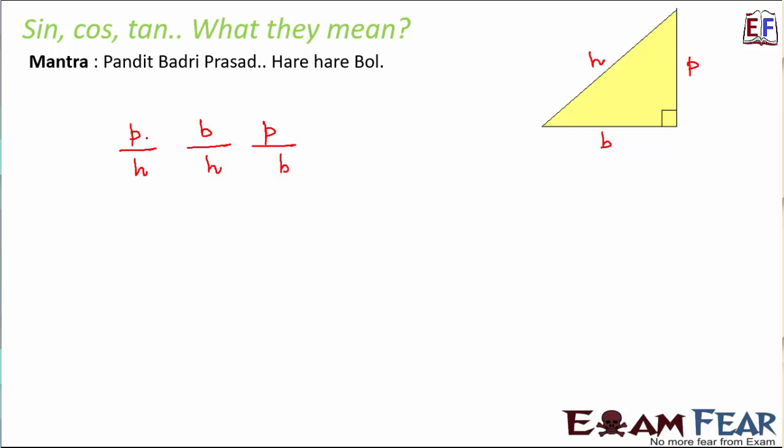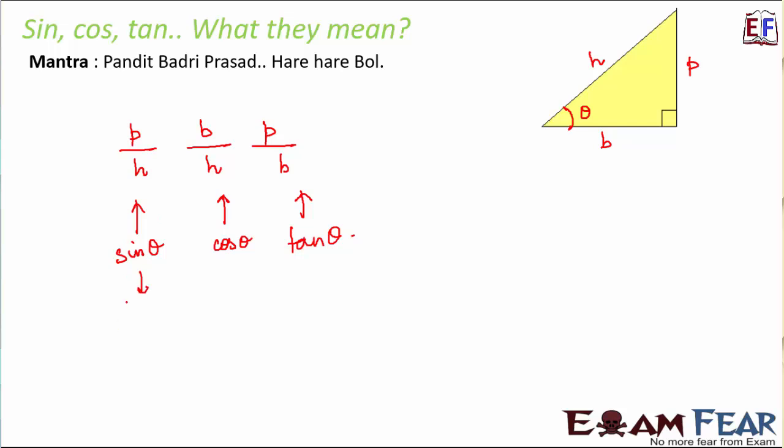So P by H, that is perpendicular by hypotenuse, is sine theta, if we assume that this angle is theta. B by H, that is base by hypotenuse, is cos theta. And P by B, that is perpendicular by base, is tan theta. Right, so this is how we define these three trigonometric ratios.